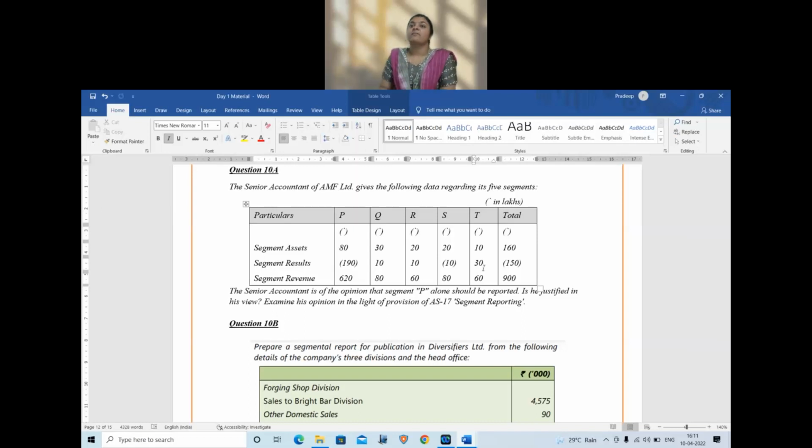So here we need to answer for each criteria what are all the segments that are getting satisfied. Segment assets, PQRS. For segment revenue, which one will get satisfied? Only P will get satisfied. Whereas for segment results, P and T will get satisfied. So therefore, by going by the rule, we will have all the 5 segments as reportable segments.